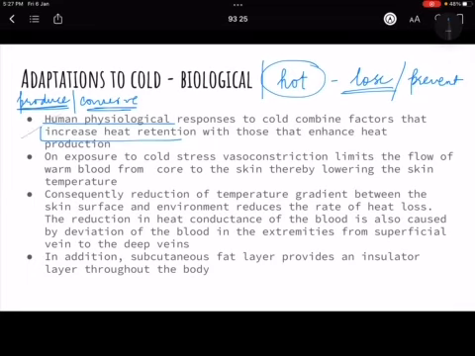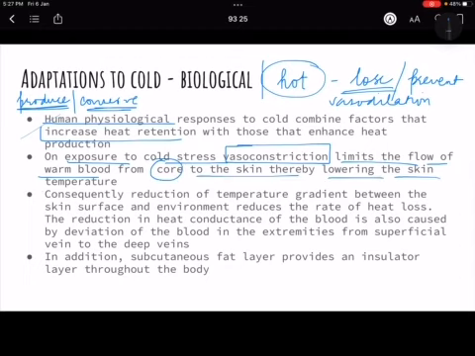So first thing is this, when exposure to cold happens there is vasoconstriction. There was vasodilation, that means blood was increased to the peripheral regions and to the body as such. Here vasoconstriction, that means we limit the flow of warm blood from core to the skin, thereby lowering the skin temperature.